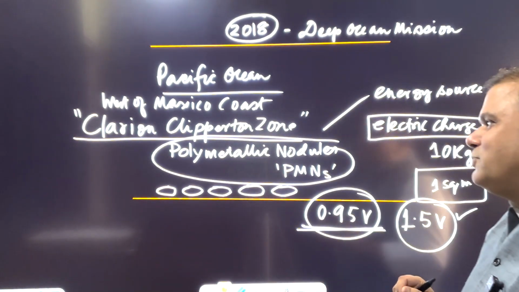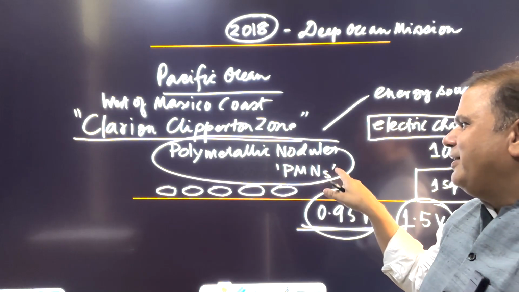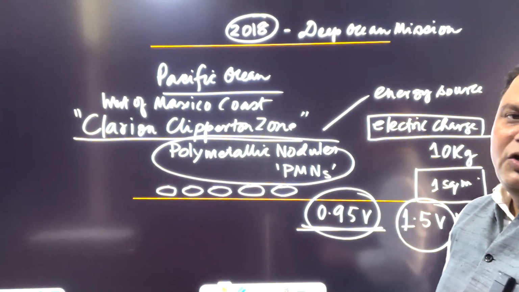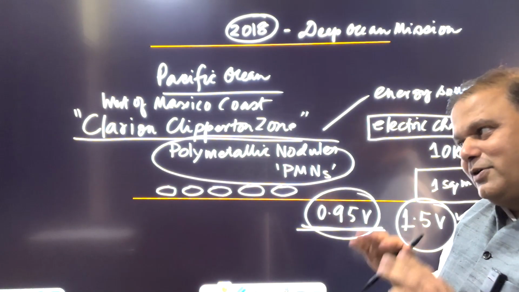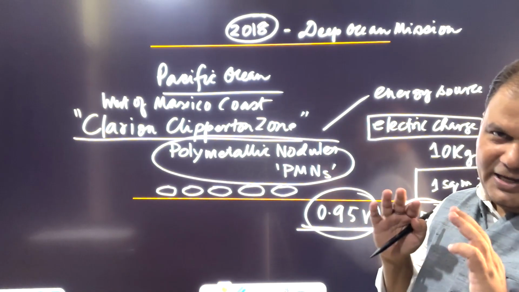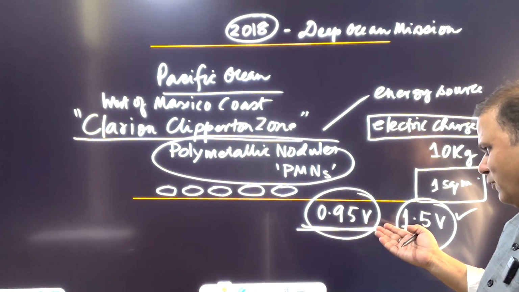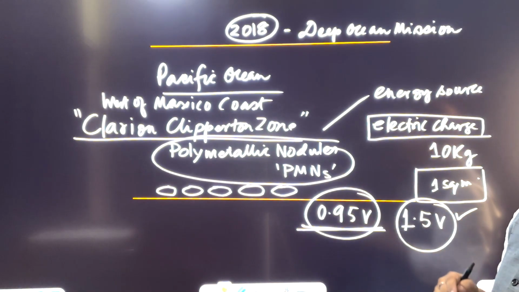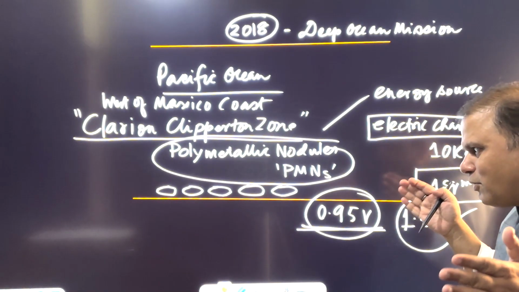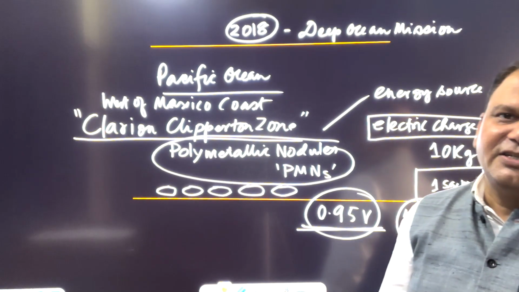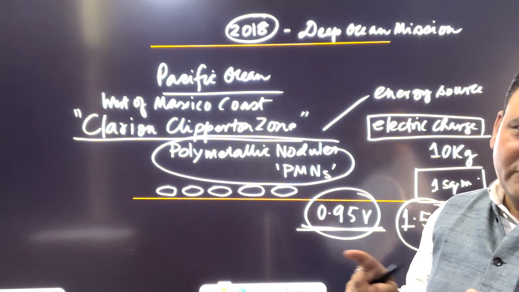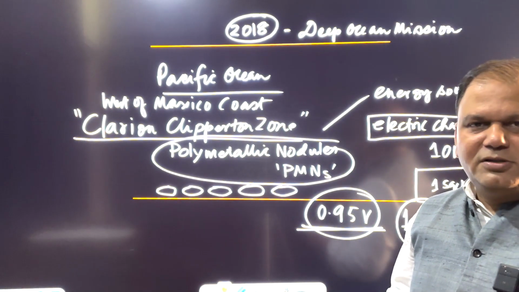And this is due to the presence of PMNs, which are littered on the oceanic floor, because they have 0.95 volt present on their surfaces. And when they are close to each other, they muster the capacity to split water molecules into oxygen and hydrogen.